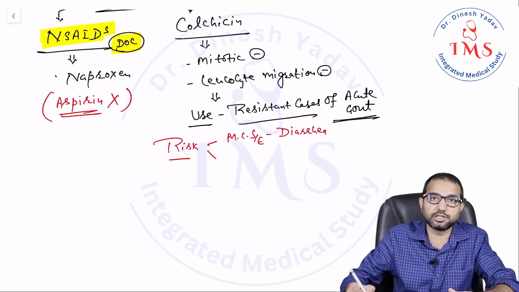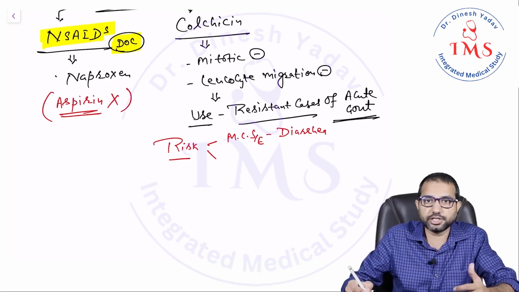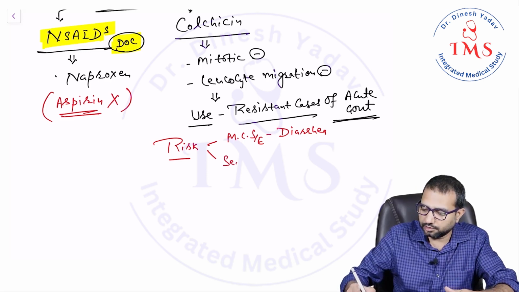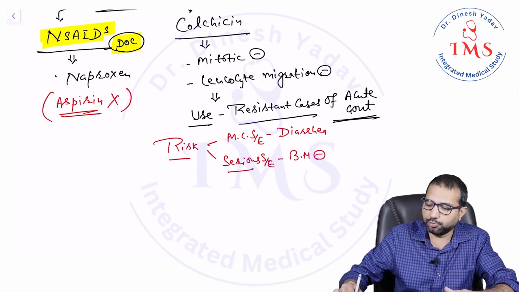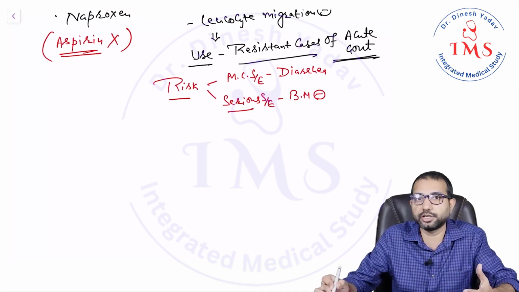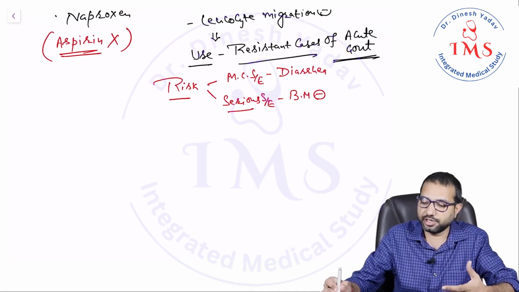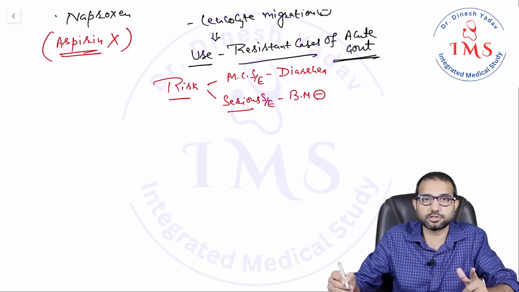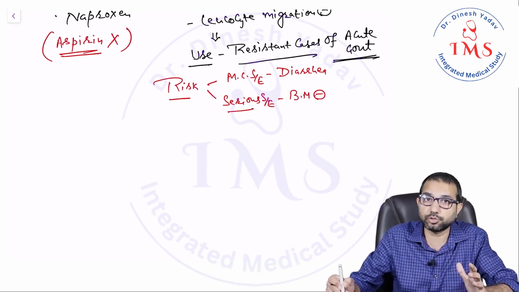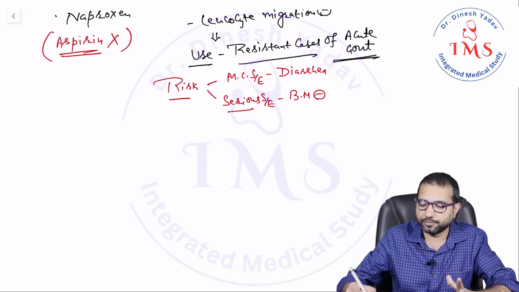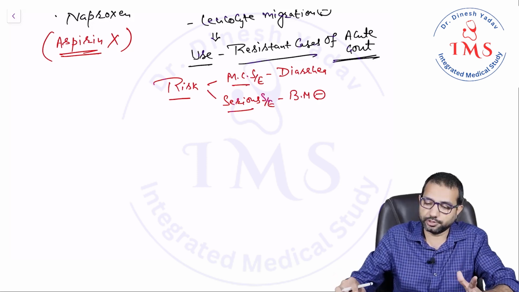But the dangerous, serious side effect is bone marrow suppression, with risk of neutropenia, thrombocytopenia, anemia, mainly neutropenia and agranulocytosis. That is serious, but the common one is diarrhea. That is why it is not the choice of drug.